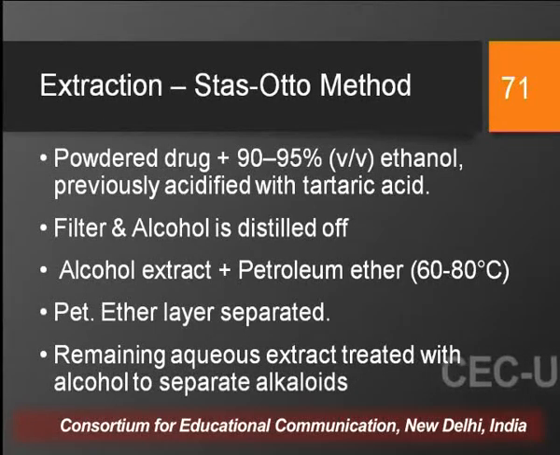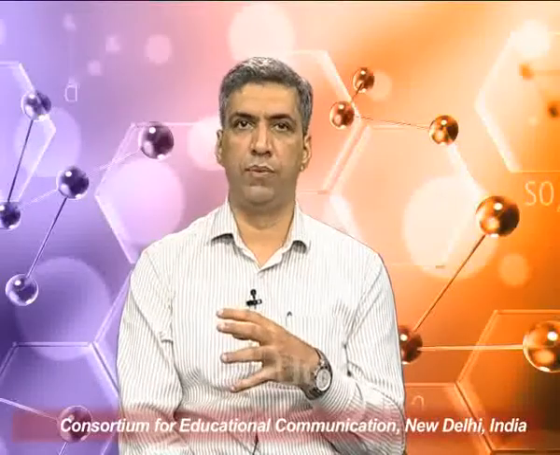Now we filter this alcoholic extract and the alcohol is distilled off, and the extract is then further treated with petroleum ether to remove all kinds of pigments, coloring matter or fatty material from the extract, and then we separate the petroleum ether layer, which is discarded, and the remaining extract is again further extracted with alcohol.